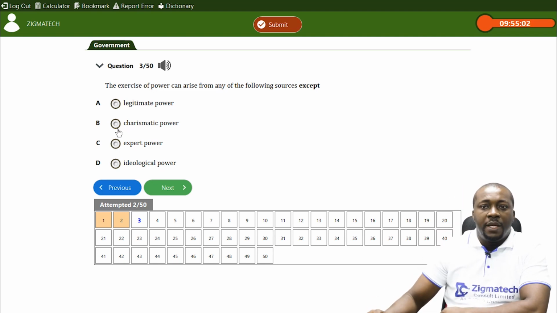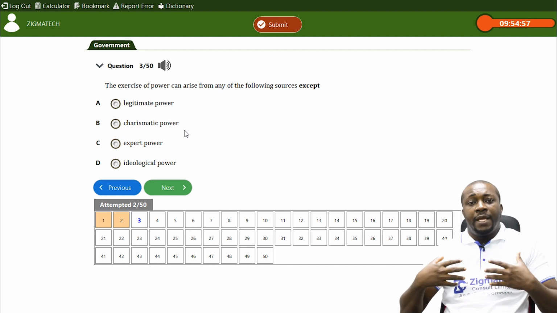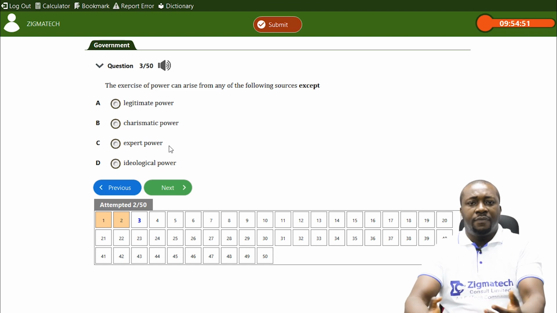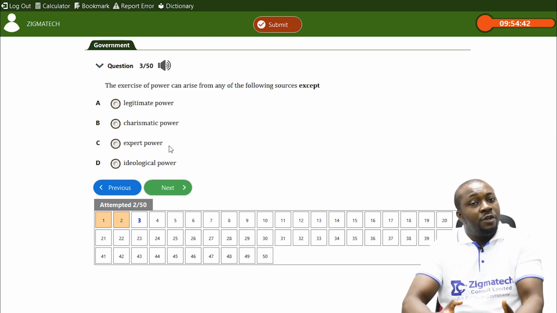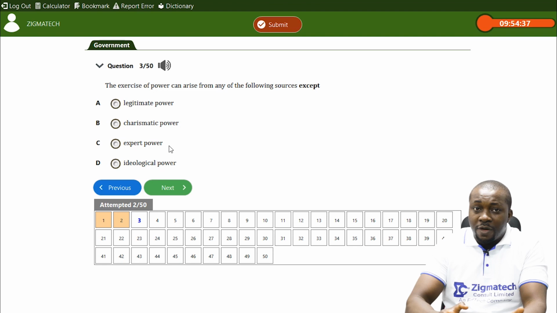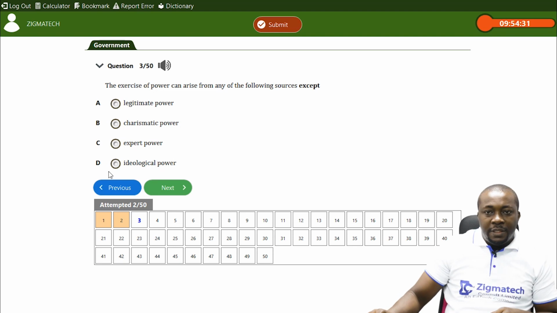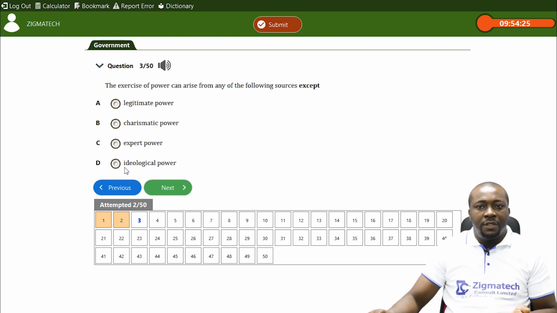You can get power from one's charisma. Somebody can command obedience due to his or her innate qualities. You can get expert power. One can get power from the knowledge the person has acquired, the expert. So the power of a male doctor to ask a female patient to strip so that he can check what is wrong with the person, even in the private part, is of course an expert power. Now, D, ideological power. We don't have ideological power. Power is not sourced from ideology. So D is the correct answer.